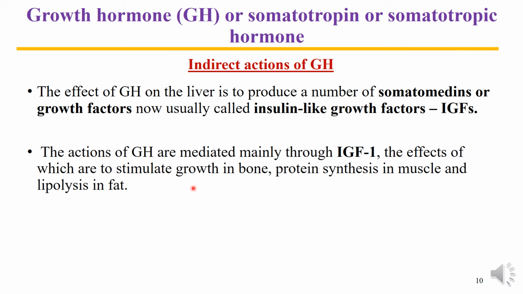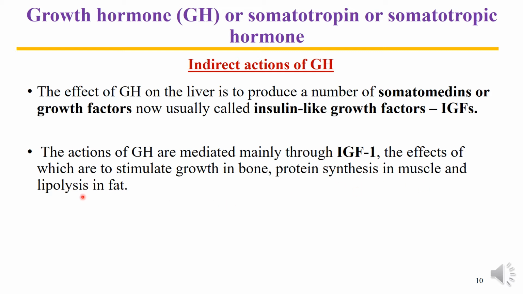The three main actions of IGF-1 are stimulation of growth, particularly in the bones, and protein formation in the muscles. As a result, muscle size, muscle bulk, or muscle enlargement takes place.